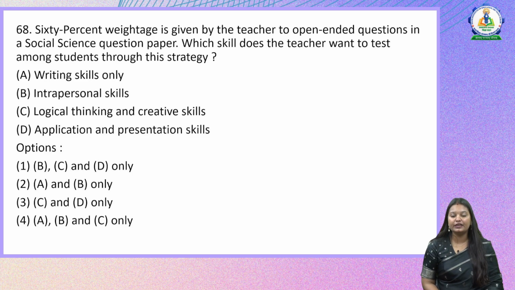60% weightage is given by the teacher to open-ended questions in a social science question paper. Which skill does the teacher want to test among students through this strategy? So there are various kinds of questions that we can develop while we are trying to assess our students. So this particular teacher has given maximum 60% weightage to open-ended questions. So what is the teacher trying to build among the learners? Which skill is being worked on here? Let us look at the 4 statements: writing skills only, interpersonal skills, logical thinking and creative skills, application and presentation skills.